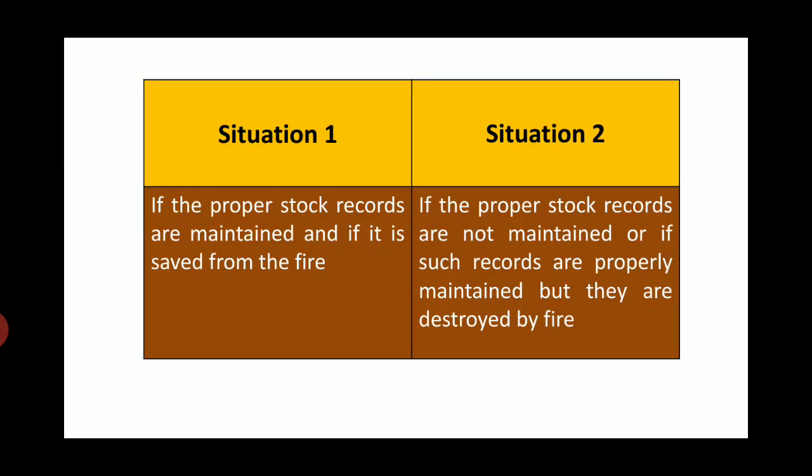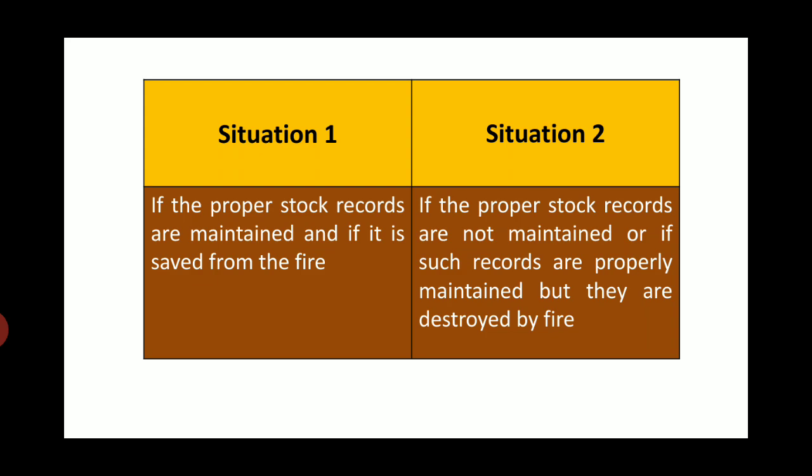Now let us see the procedure of claim for loss of stock. Here we may come across any of the given two situations. Situation 1, if the proper stock records are maintained and saved from the fire, in such a situation it becomes easy to find out the loss of stock due to fire.